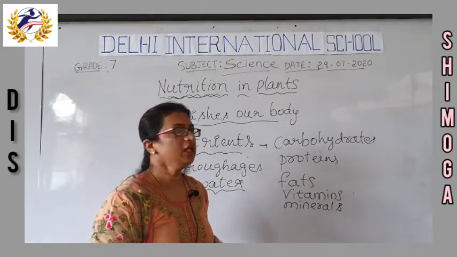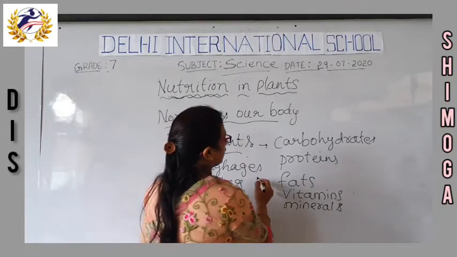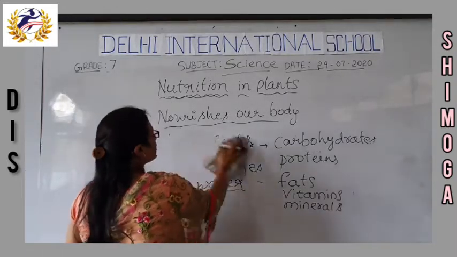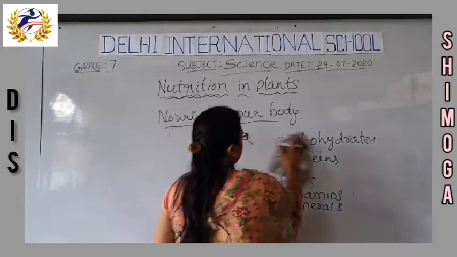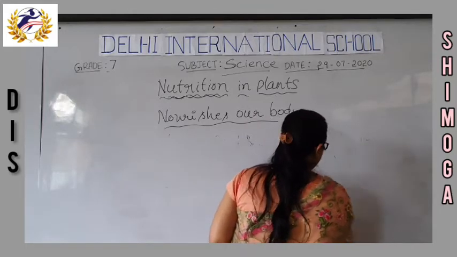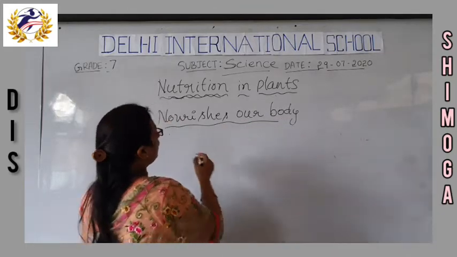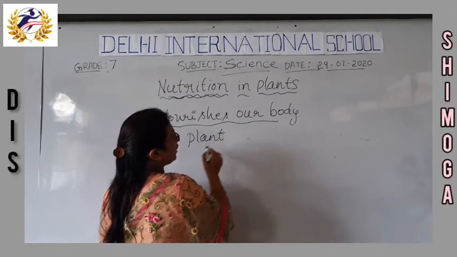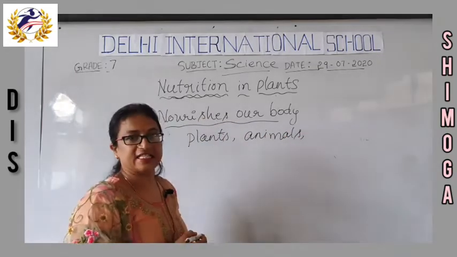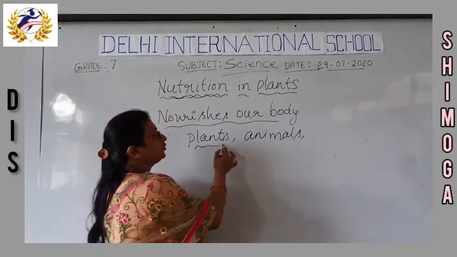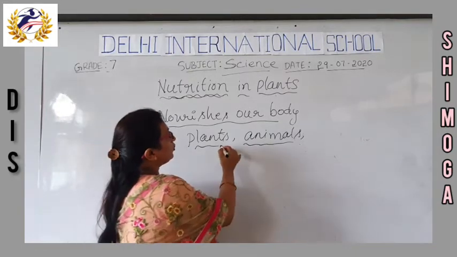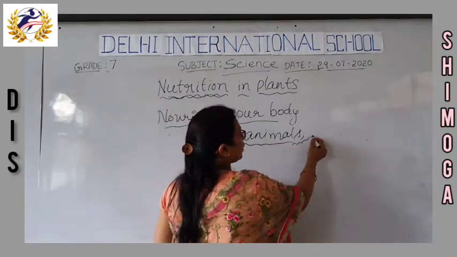There are different types of living organisms which depend upon different modes of nutrition: plants, animals, microorganisms, insects. Among these, plants follow one mode of nutrition and animals follow a different mode of nutrition.